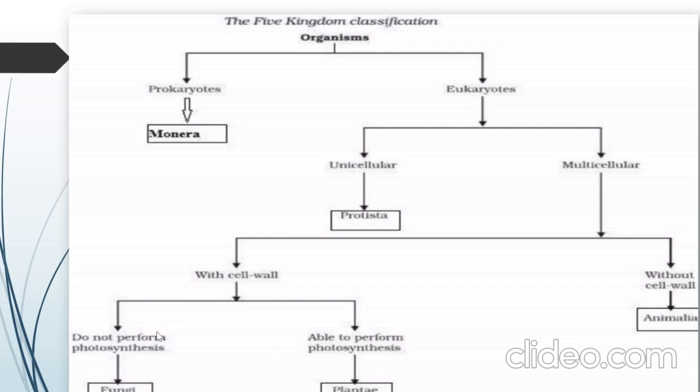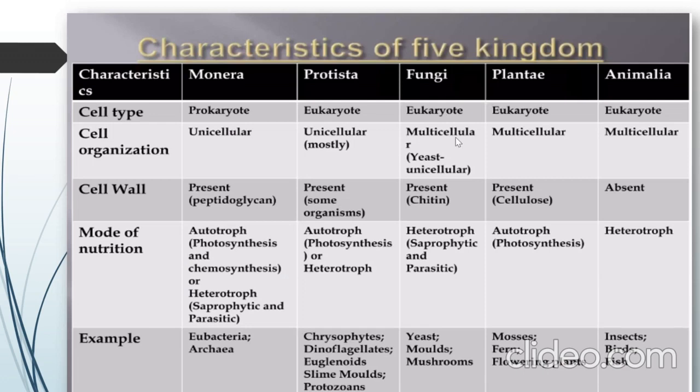If it is not able to perform photosynthesis, then it will be Fungi. What if that organism does not possess a cell wall? It will fall under the Animalia kingdom. This is how organisms are classified and made to fall under certain kingdoms.